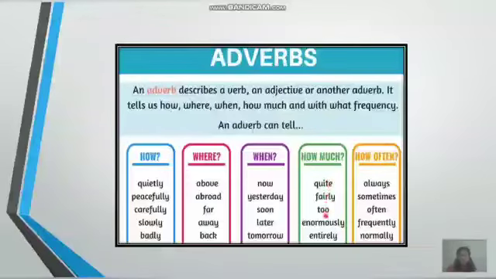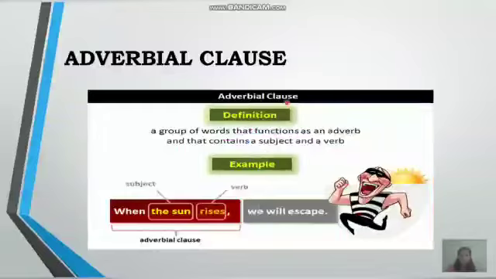And how often refers to the frequency with which an action is done. So under adverb of frequency you come across words like always, sometimes, often, frequently and normally. Now let us discuss what is adverbial clause. Adverbial clause is a group of words that functions as an adverb. What is the function of the adverb? It describes or gives more information about the verb, and it contains a subject and a verb. So an adverbial clause does the main function of an adverb and it has a subject and a verb.